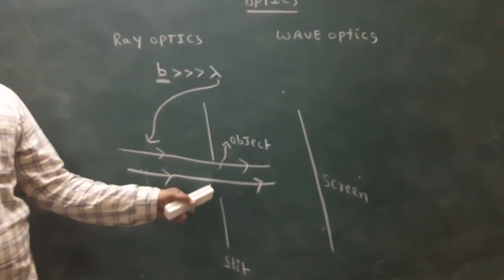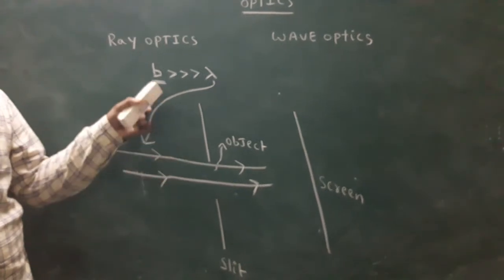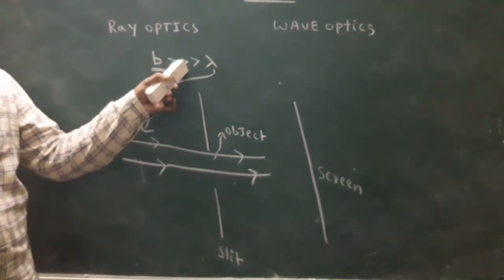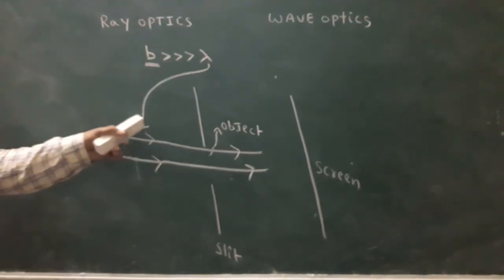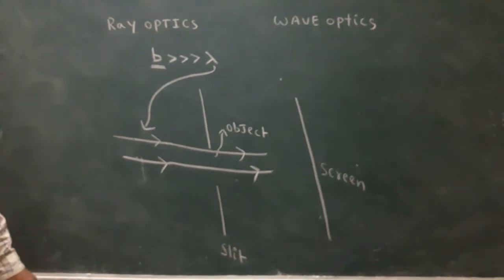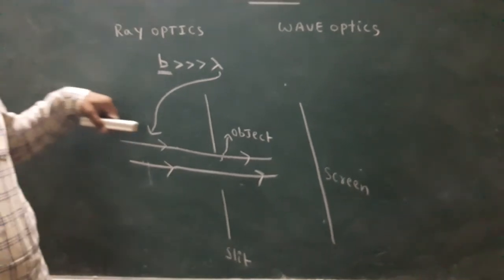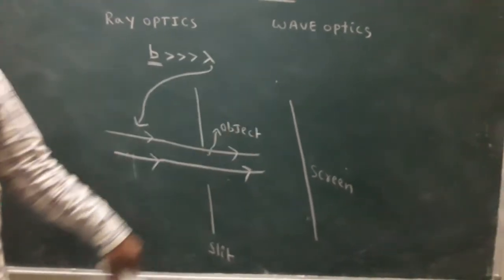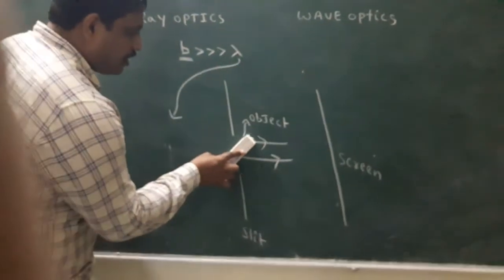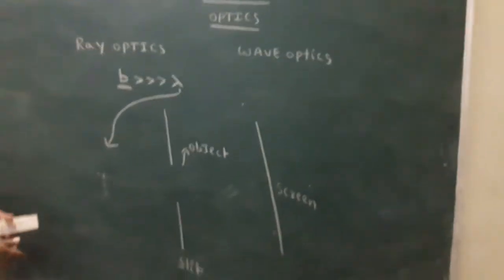The object size is much greater compared to the wavelength of the light.